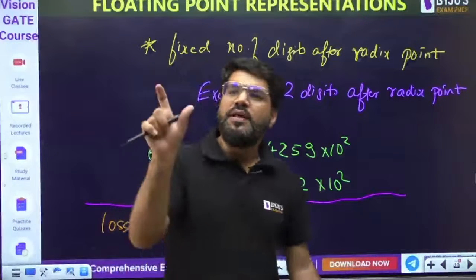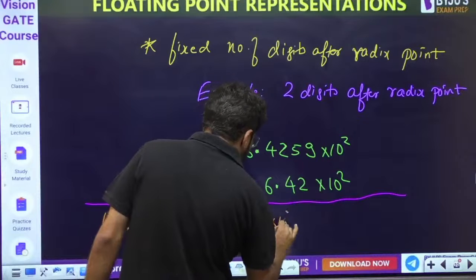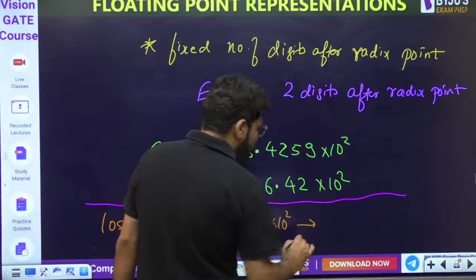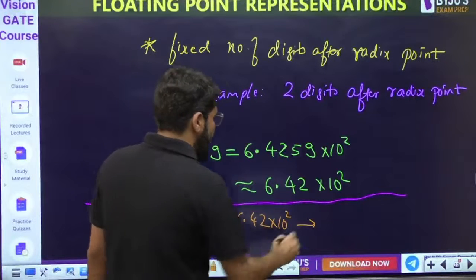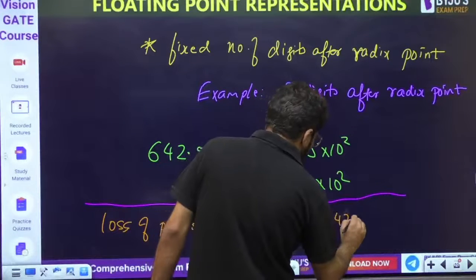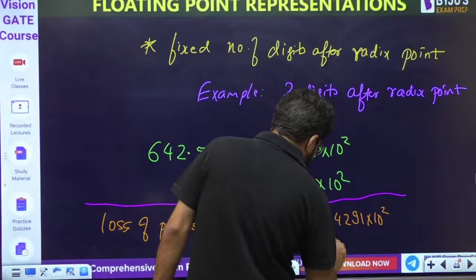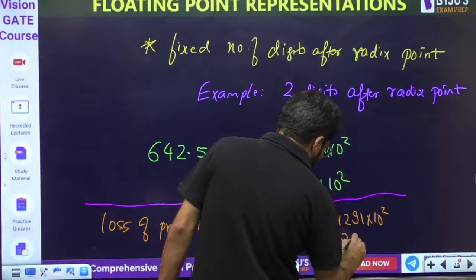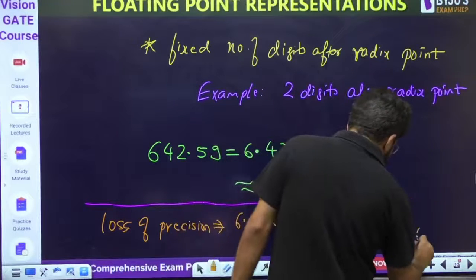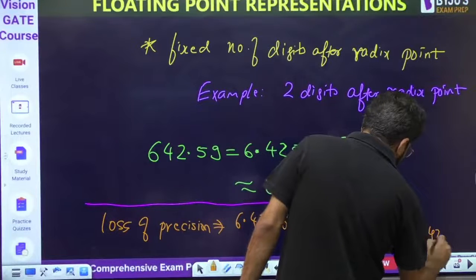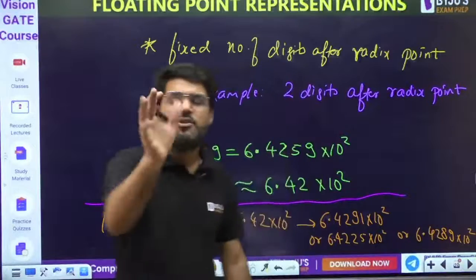Okay, when I only write down the number 6.42 into 10 raised to the power 2, now what is the actual number? Somebody can understand anything, right? Somebody can understand 6.4291 into 10 power 2, or somebody can understand 6.4225 into 10 power 2. Somebody can understand this as 6.4289 into 10 power 2. Anything could be understood because the rest of the digits are not mentioned.